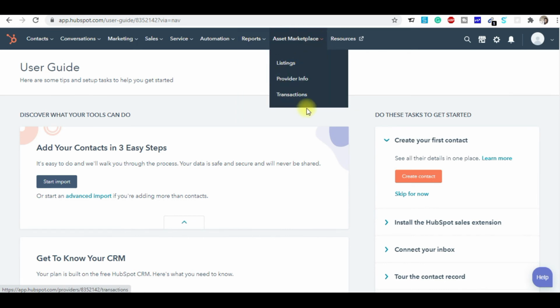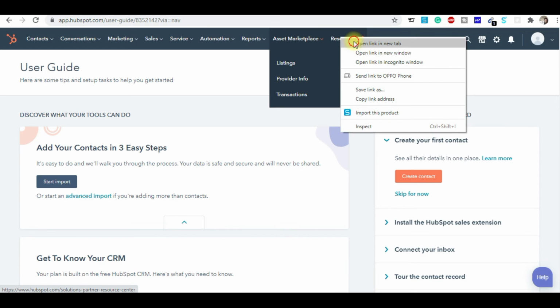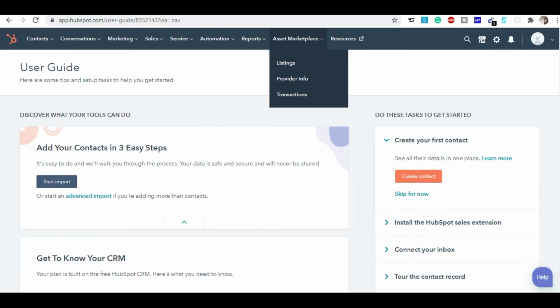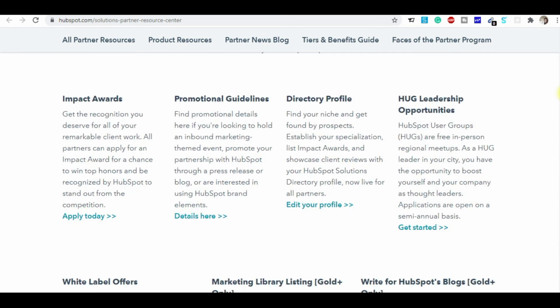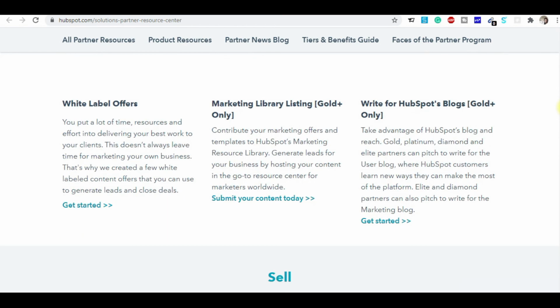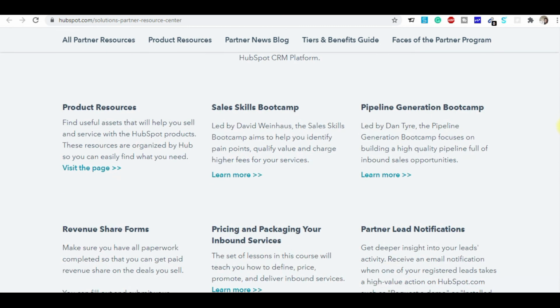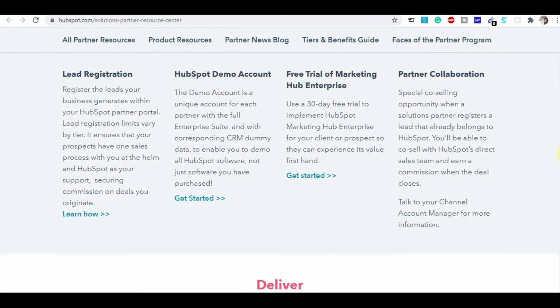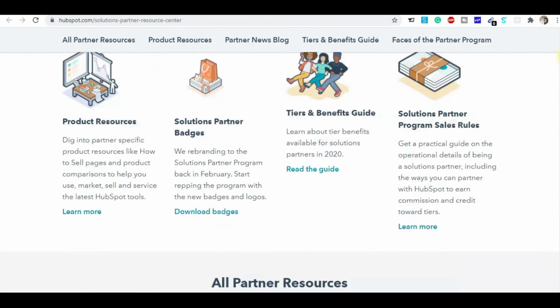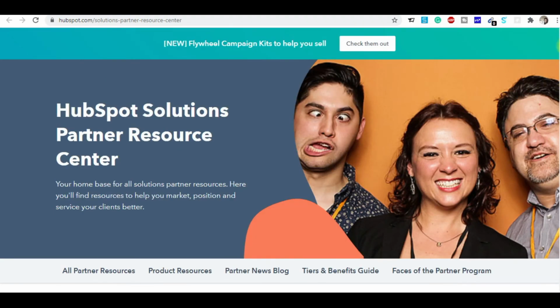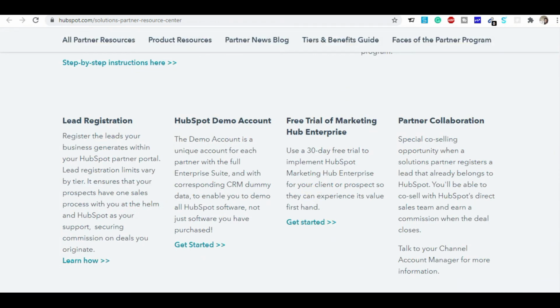And here are the free resources which HubSpot offers. If you have any kind of issue, you can go to the free resources which HubSpot offers, and you can get the answers to whatever queries or questions you have, or if you are confused about using HubSpot properly, you can get all the details here. Guys, these are the completely free resources which HubSpot offers.